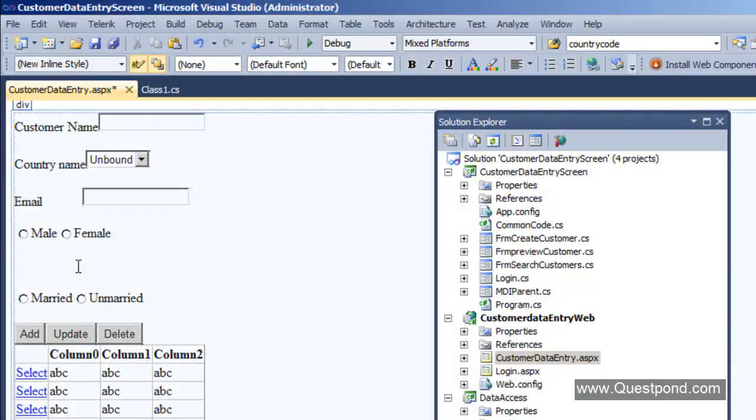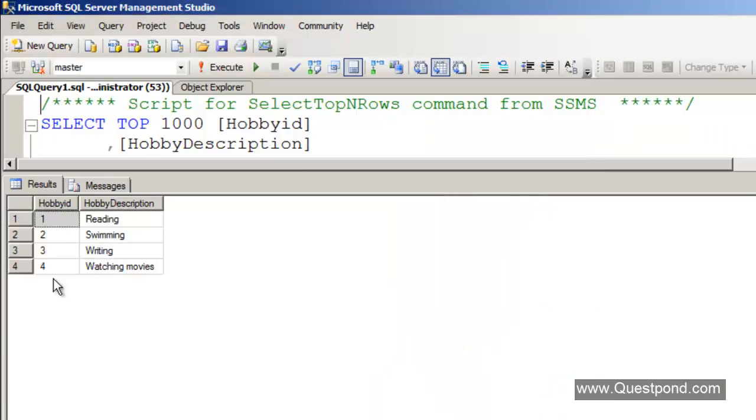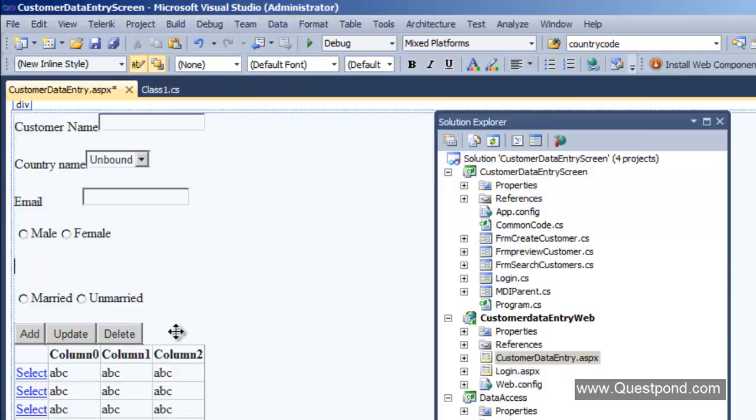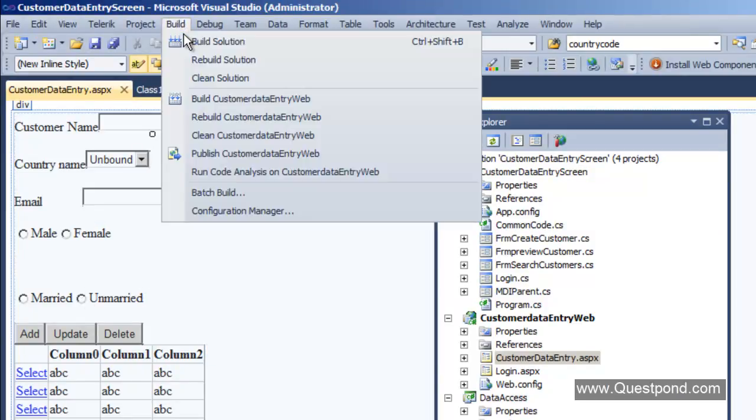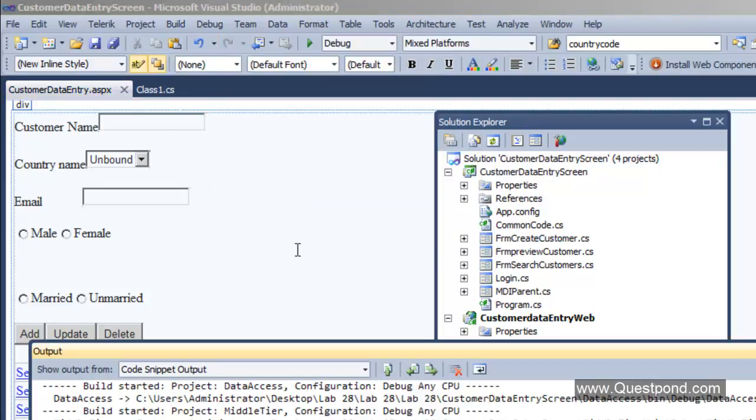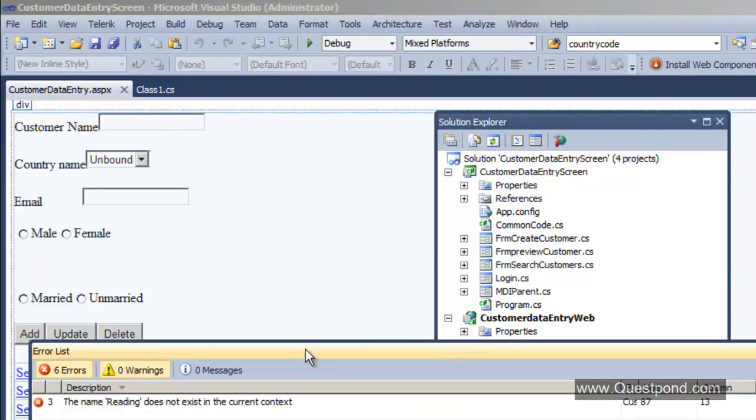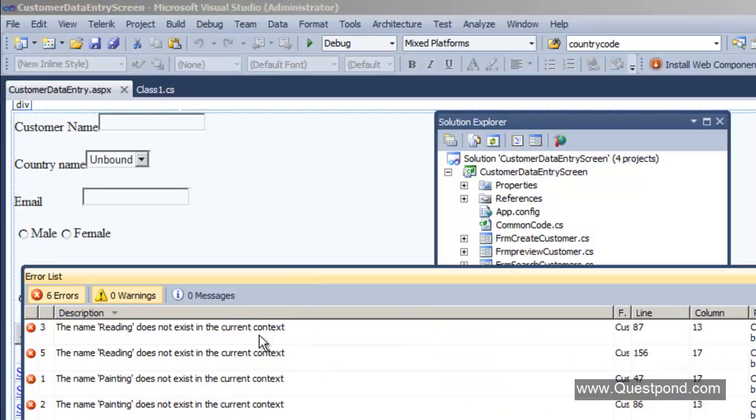In this place, we would like to take the data from the hobby master table, and we would like to generate checkboxes here dynamically, right? So the first thing is, I've deleted those checkboxes. Now let me build the application. I'm very sure that I'm going to get a lot of errors, because those checkboxes were referenced in a lot of places. You can see that it is saying that it's not finding the reading and painting checkbox. So let's remove this code, because we don't need it anymore. Those checkboxes will now be generated from the database.